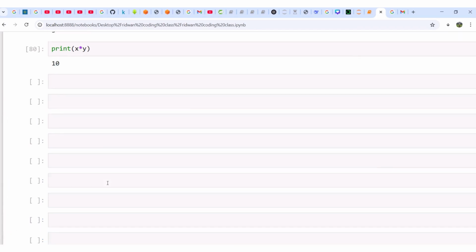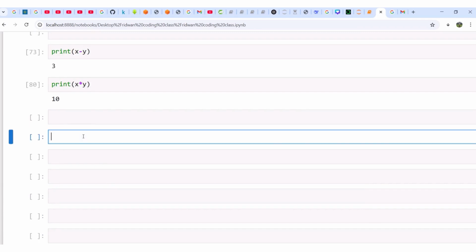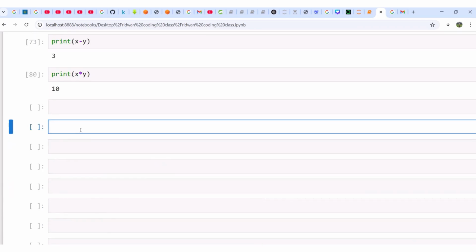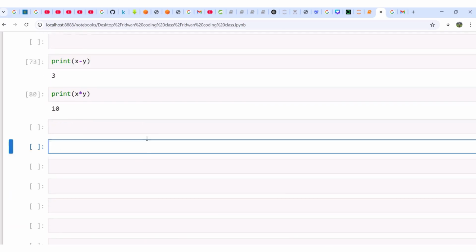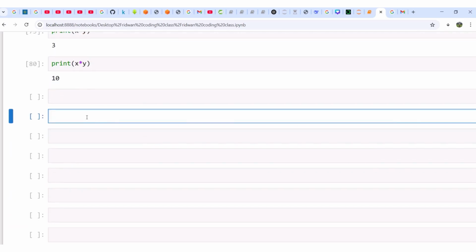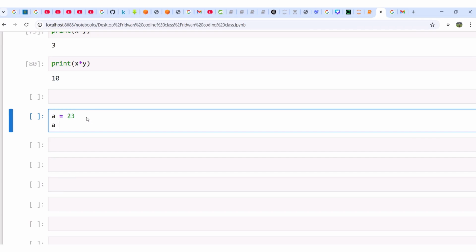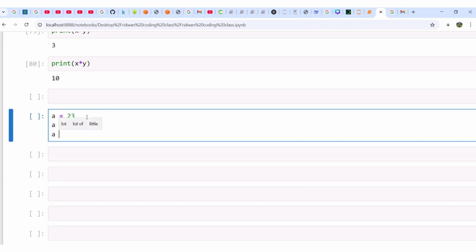So now, before we stop for today, just like the one I talked about then, when you assign a value to a variable more than once, it's going to pick the last one. Let me say a is equal to 23. Now, whether in the same cell or in the following cell, this thing is going to happen. That time when you say a is 23, it will store in memory that a is 23.